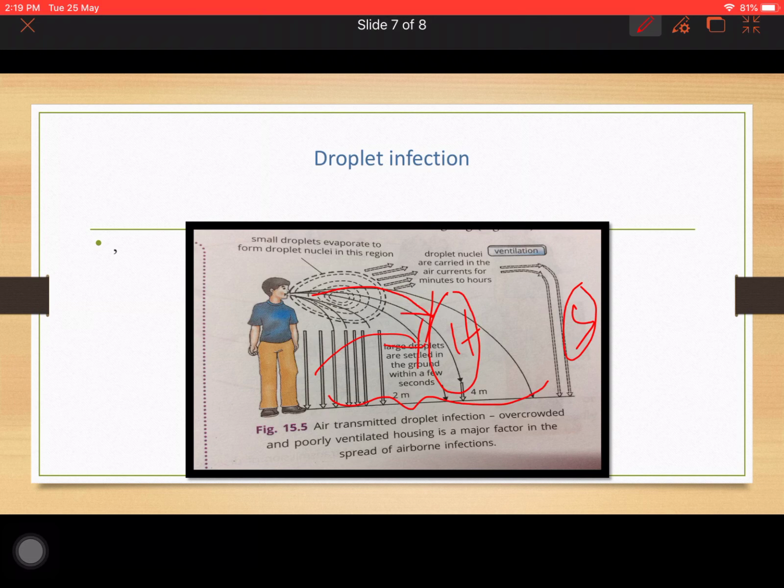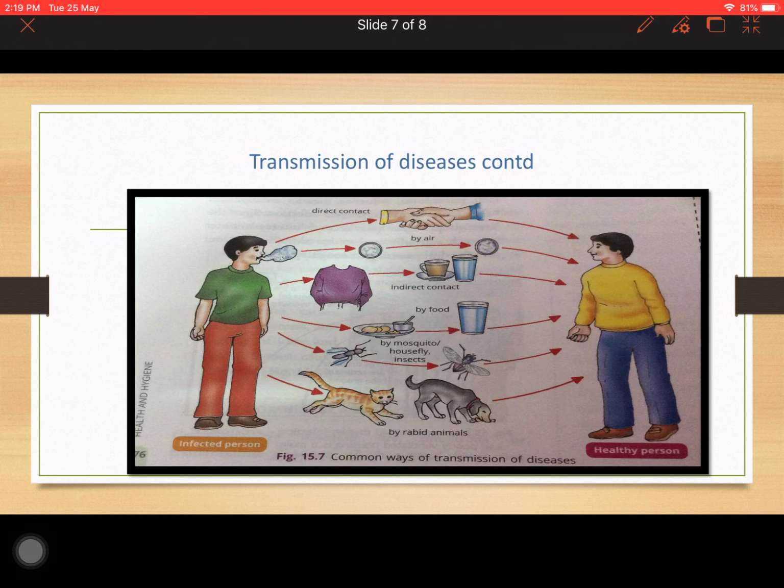I think it is clear, so we should avoid overcrowded surroundings, no meetings, no parties and all. We should try to stay at a safer distance from a person, because I don't know whether he is healthy or carrying a virus. We should not stay in a poorly ventilated house. It should have enough doors and windows so that the air keeps circulating. If there are any droplets in the air, they will be carried away through the wind. Now let us move on to the last slide.